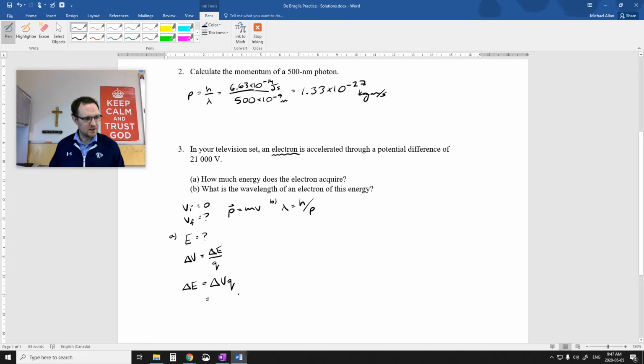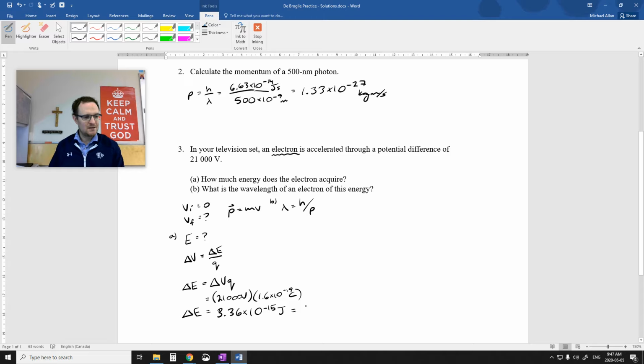I'm actually going to write this down then. 21,000 volts times 1.6 times 10 to the negative 19 coulombs. And we get a change of energy specifically of 3.36 times 10 to the negative 15 joules. Cool.